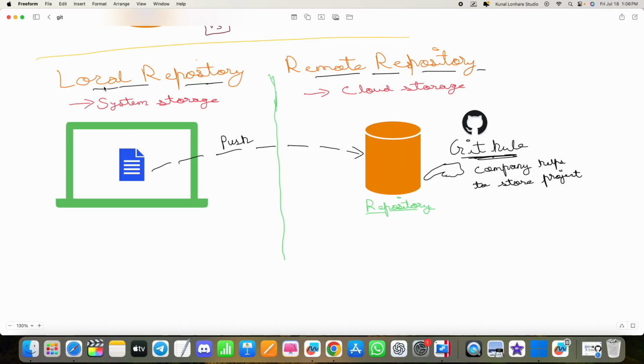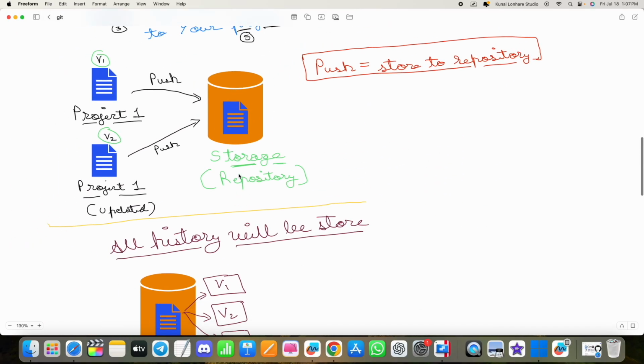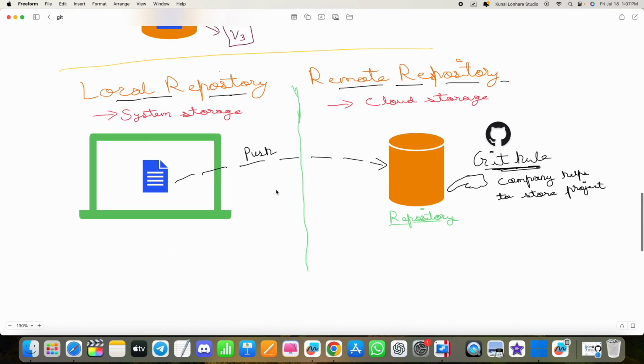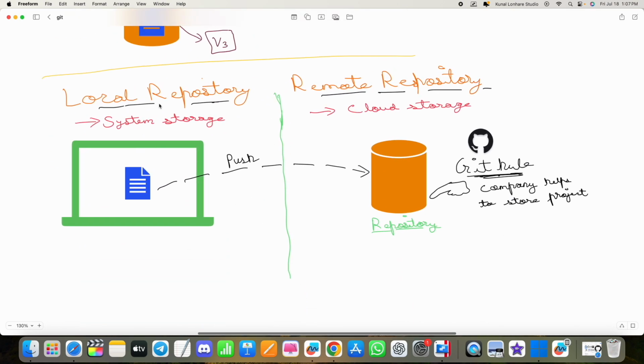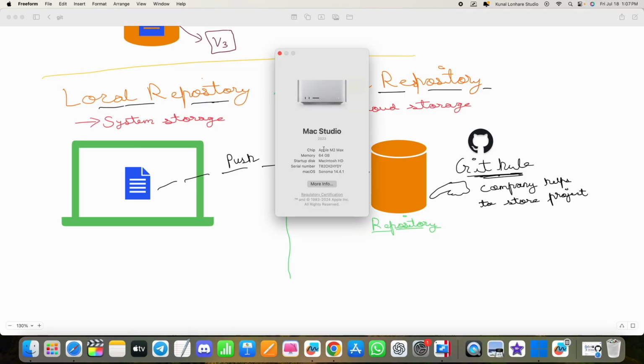Now we are going to cover what is a local repository and what is a remote repository. As you all know, a repository is nothing but a sort of storage, right? When we talk about the local repository, it's basically your system storage, whatever you are using, let's say your Mac, or your PC, your laptop.